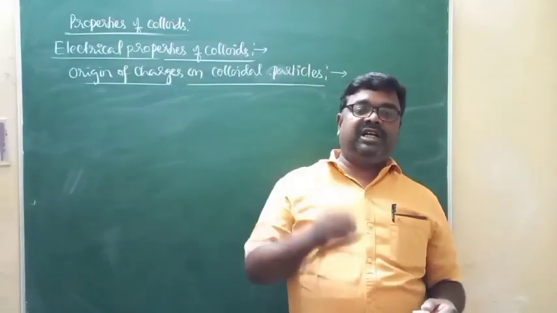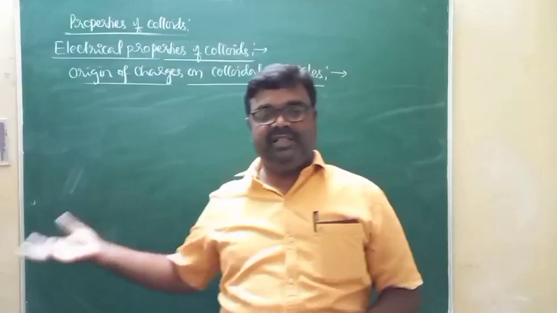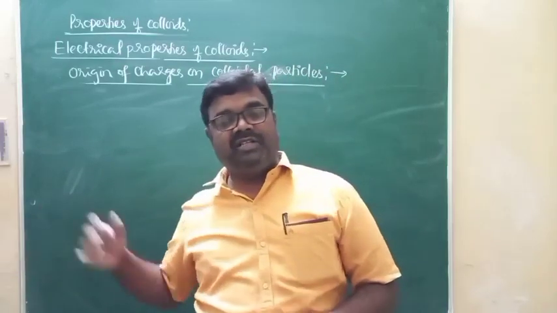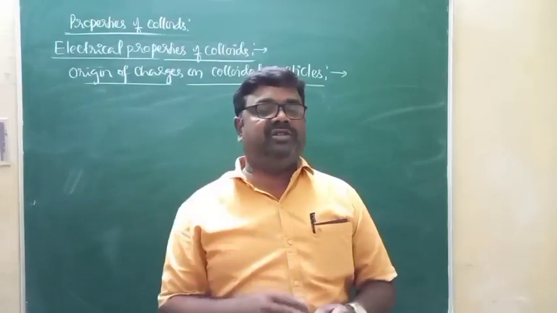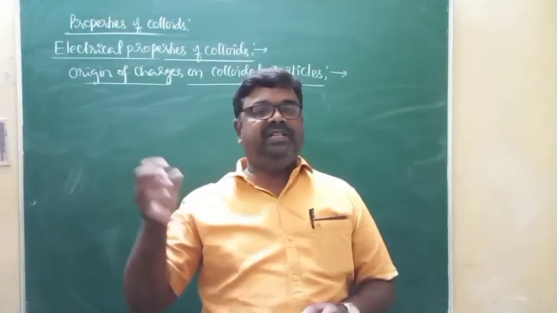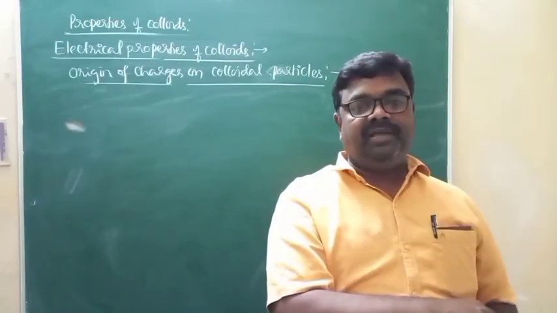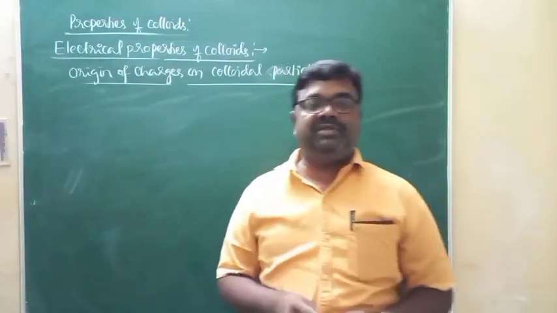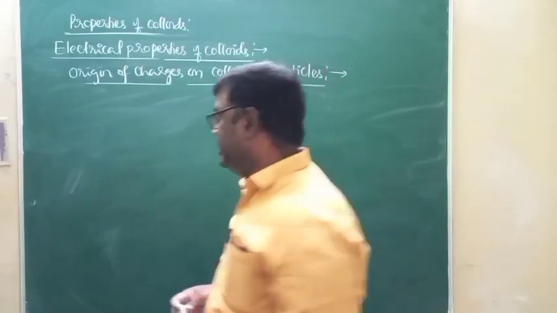If positive ions are adsorbed on the surface, that results in the formation of positively charged colloidal particles. That means if two or more ions are present in a colloidal solution, preferential adsorption of the ion common to the colloidal particles takes place, and that leads to the origin of charges over the colloidal particles. We'll see that by taking certain examples.